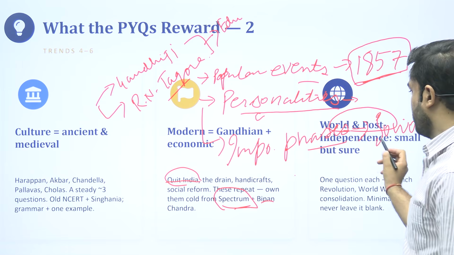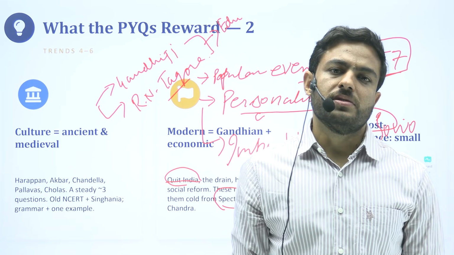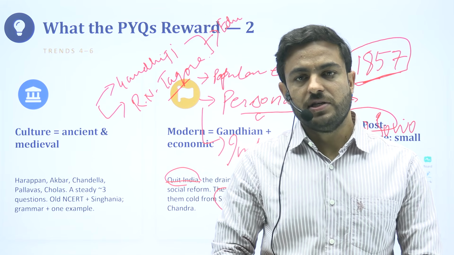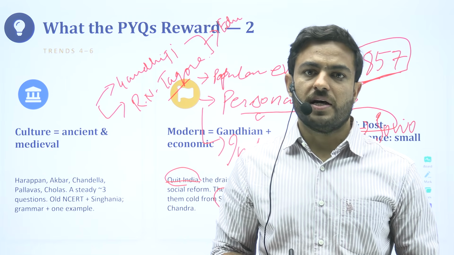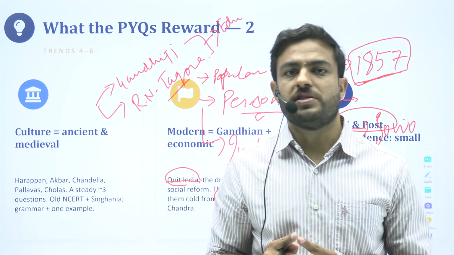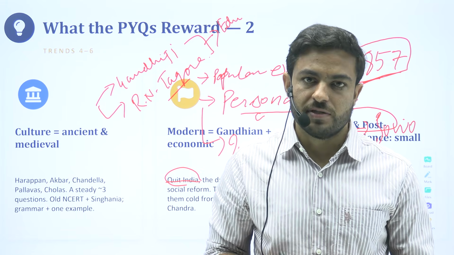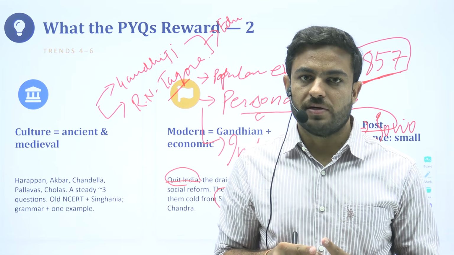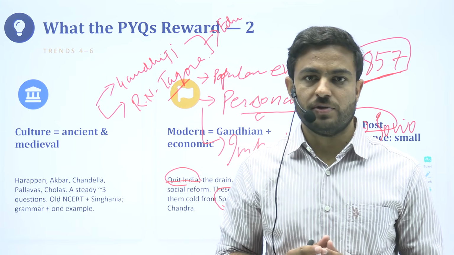World history and post-independence issues. These are two sections from which questions are asked, and you would see that they are asking some repeated questions from these topics. There are some themes. Let us talk about the world history section. You would see that they ask a question on some of the revolutions, like the French Revolution, the Russian Revolution, or the American Revolution. So they'll ask questions related to that.